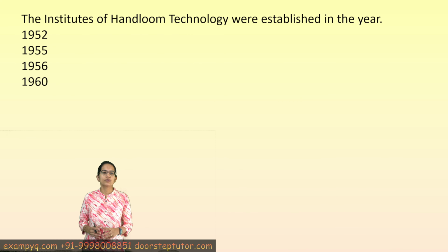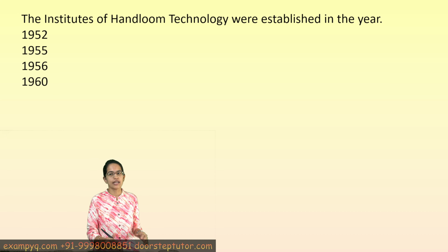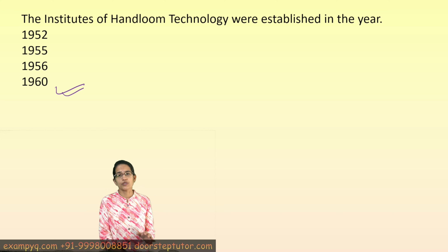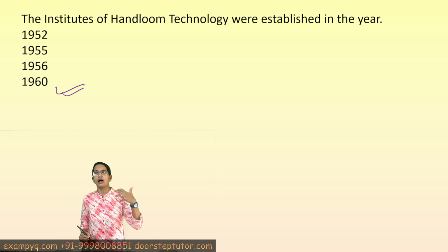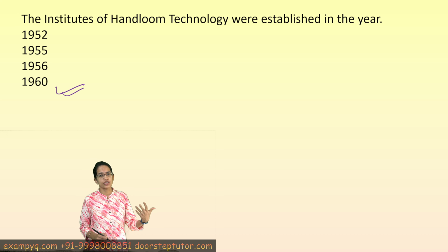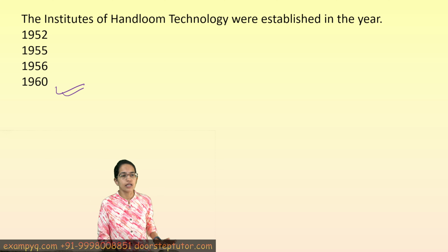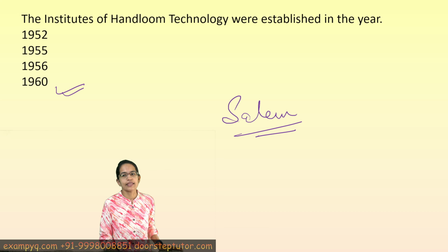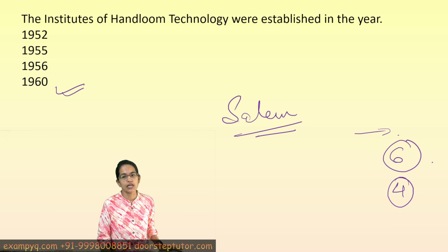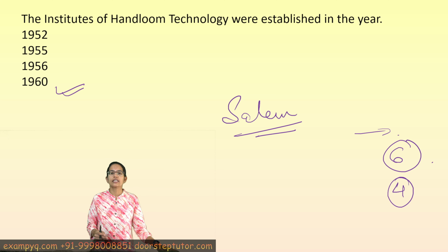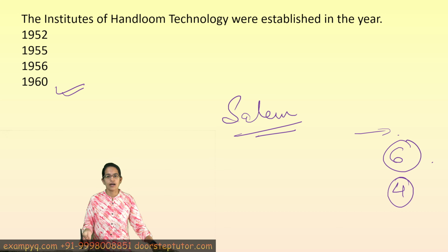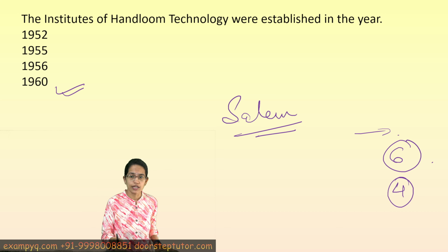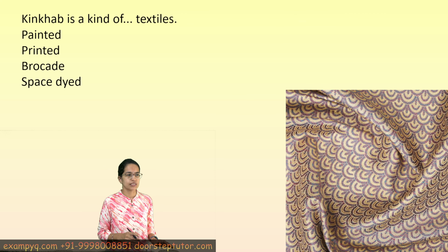The next is the Institute of Handloom Technology, which was established in 1960 in India, and this was where the handloom industry was given a major incentive through technical education training. The first Institute of Handloom Technology was established at Salem, and then further centers were established. As of now there are 6 such institutes, and 4 are under the state sectors. Some of the important ones are at Varanasi, Guwahati, Jodhpur, Bargarh and Fulia.